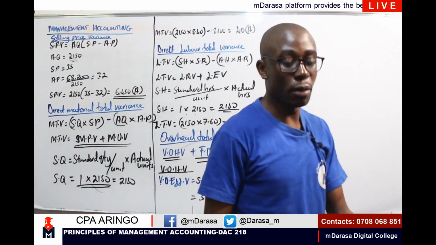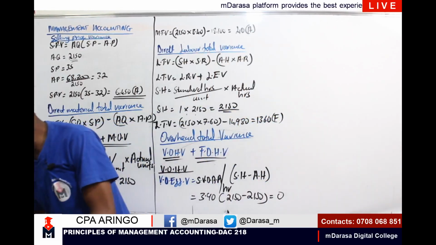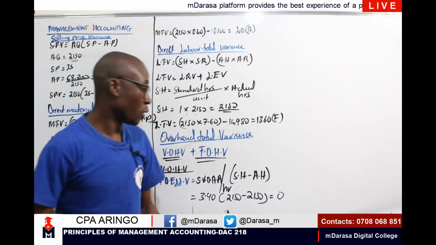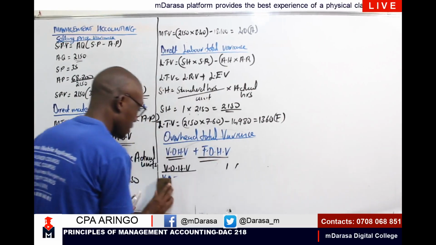We don't have any variance. I'm going to have 0. So therefore, we are done with that part. 0.